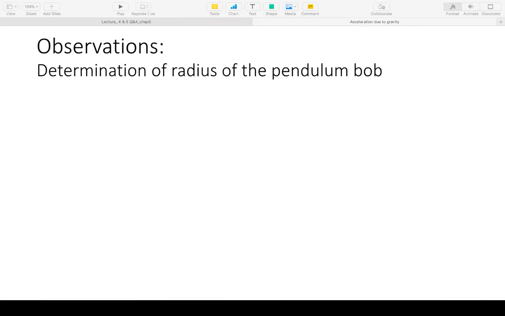Now let's go to the observation. So first will be the determination of radius of the pendulum. First thing is to note down the least count of the measuring instrument. In our case, we have called it a meter scale, but it could be any scale. Usually you should use a scale which has the least count of 0.1 centimeter, which is 1 millimeter, but don't write it as 1 millimeter, write it as 0.1 centimeter. Stick to all measurements in centimeters and seconds, so that your answer for g will be of the order of 980 centimeters per second square.